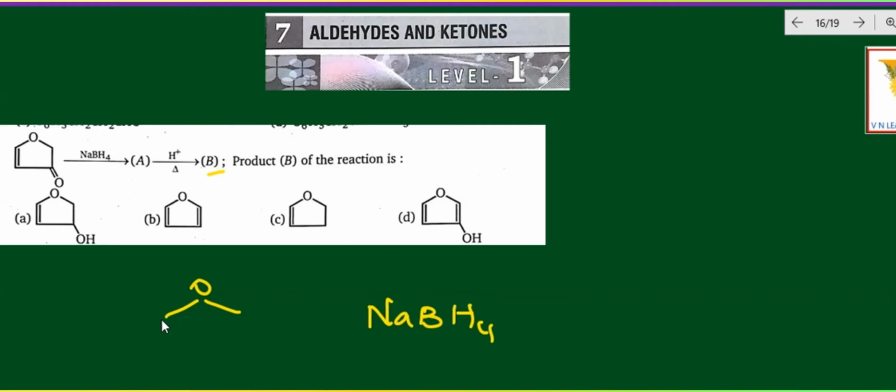So this is O, which is connected with the double bond. Here double bond and here double bond O, keto group. So when the keto group reacts with sodium borohydride, you will get